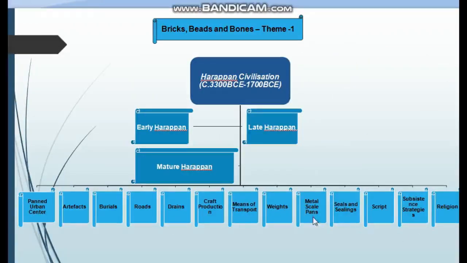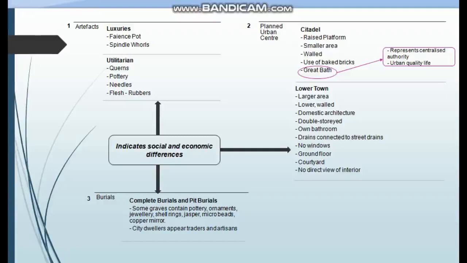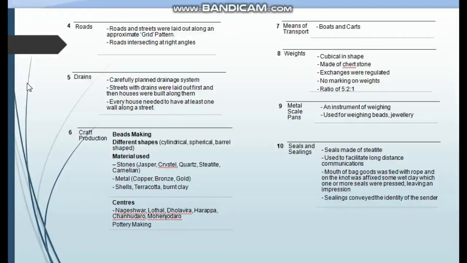Now we have to discuss the next ones: drains, craft production, means of transport, weights, metal scale pans, seals and sealings, script, subsistence strategies, and religion of Harappan civilization. We have discussed artifacts, planned urban center, lower town, burials. Now let us come to the fifth feature of Harappan civilization.